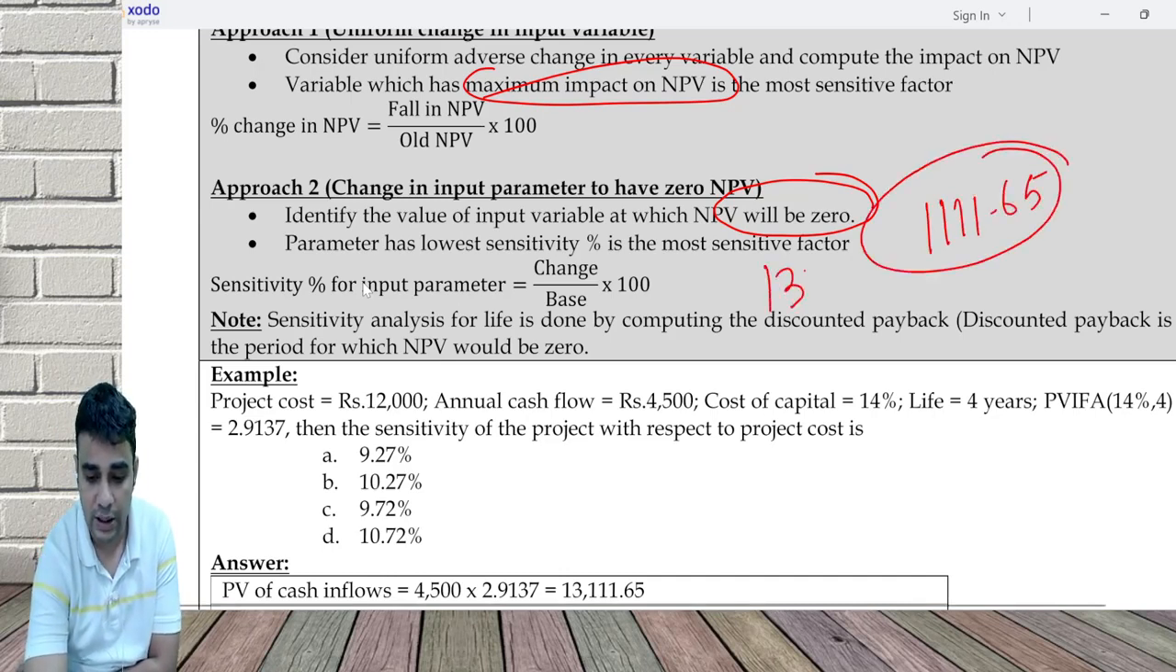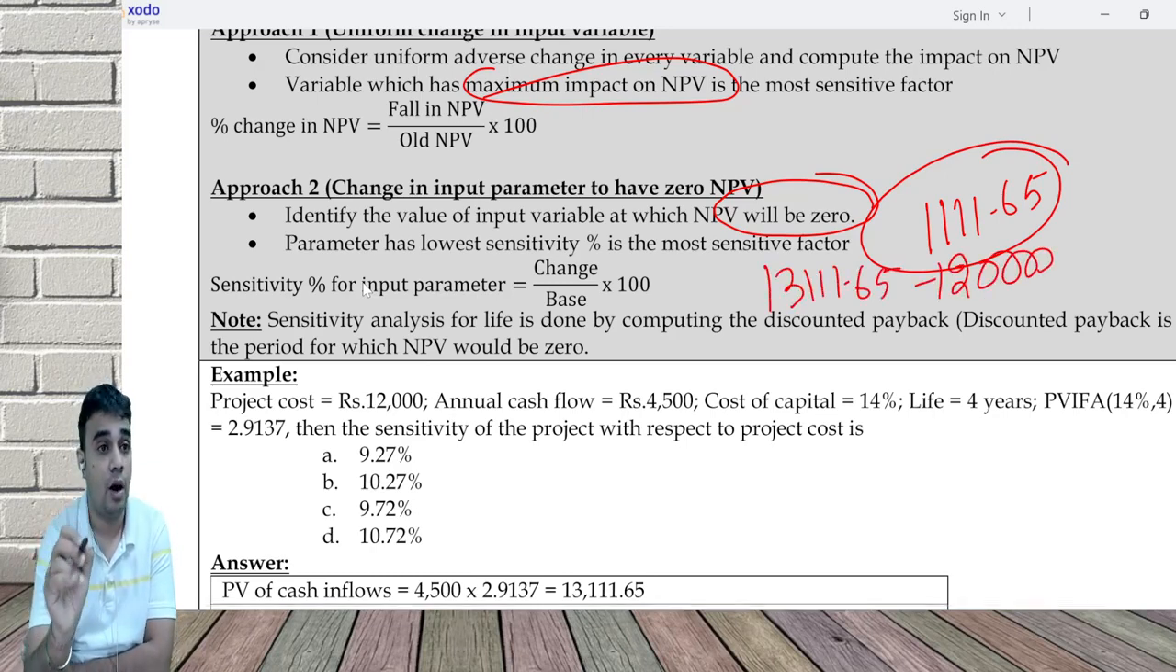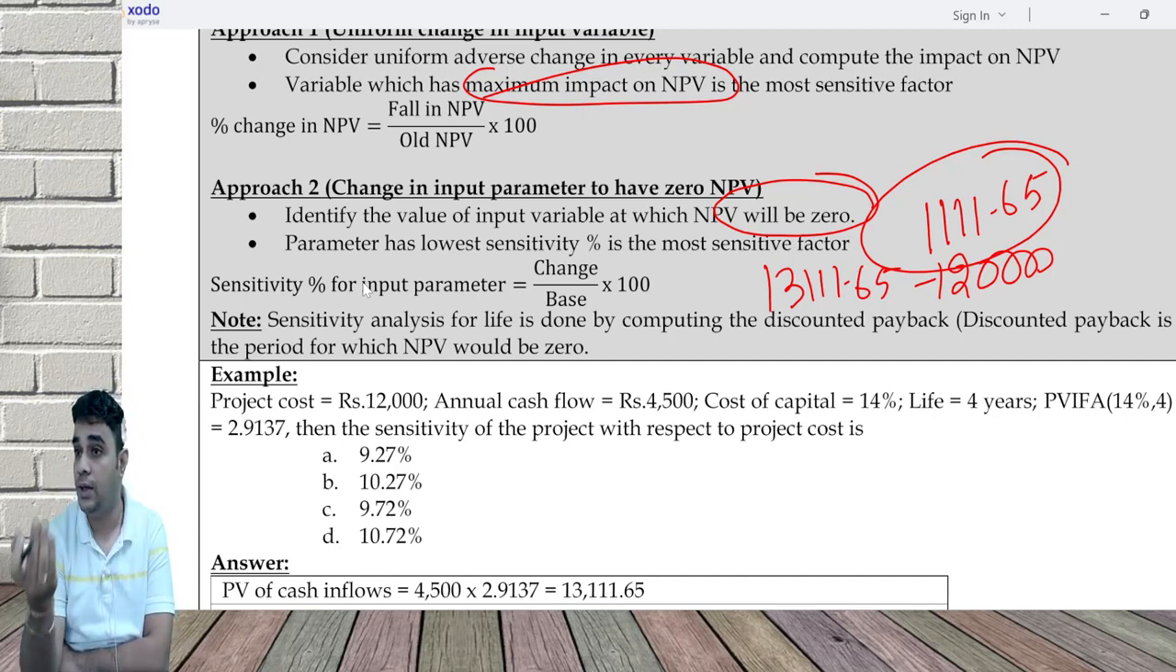So 13,111.65 minus 12,000. If my initial outflow from 12,000 increased to 13,111, my initial outlay from 12,000 to the project cost, they want the measure of sensitivity for project cost. If project cost from 12,000 increased to 13,111, we will have zero NPV.